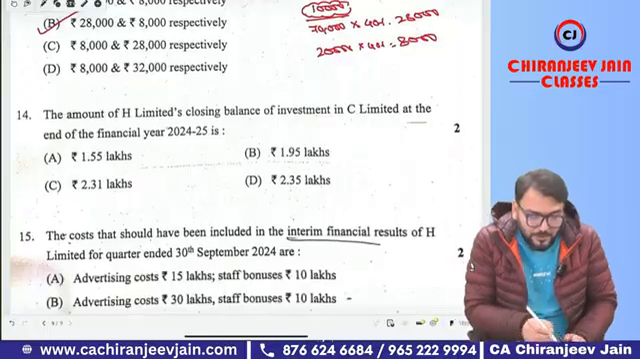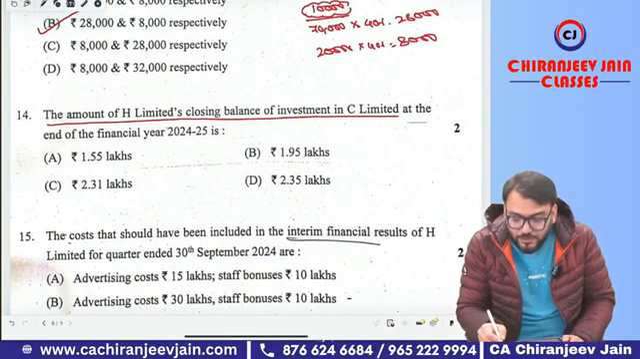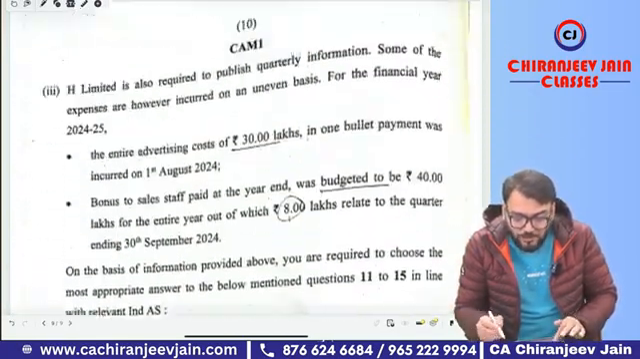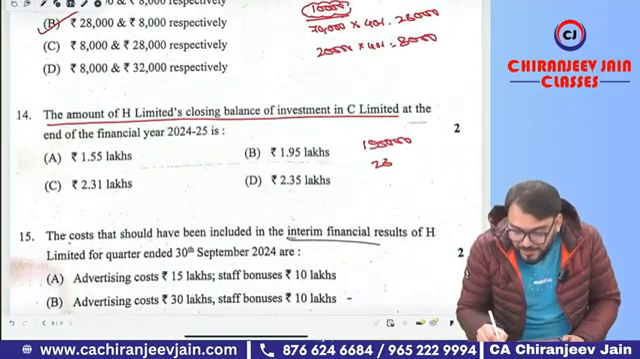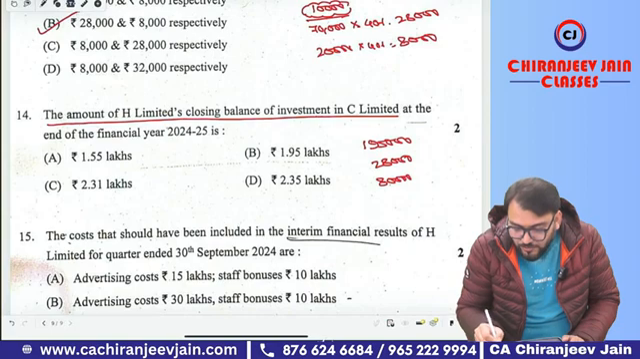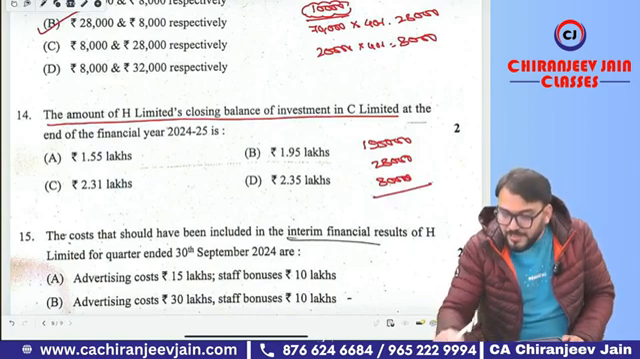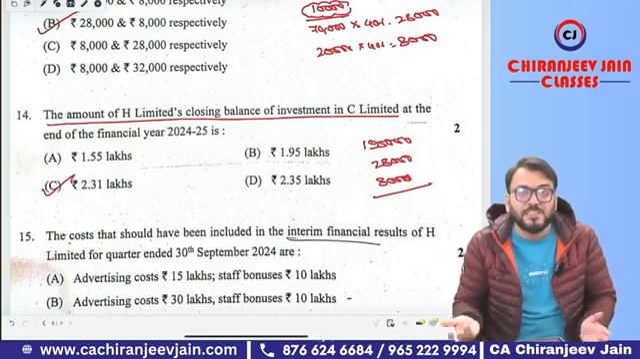Next point related to that para only. The amount of H Limited closing balance of investment in C Limited, it was acquired at what amount? The cost price of investment was how much? 1,95,000. So 1,95,000 plus 28,000 plus 8,000. This will be your answer. So 1,95,000 plus 28 plus 8. It will be 231, means 2.31 lakh. So option number C will be correct.